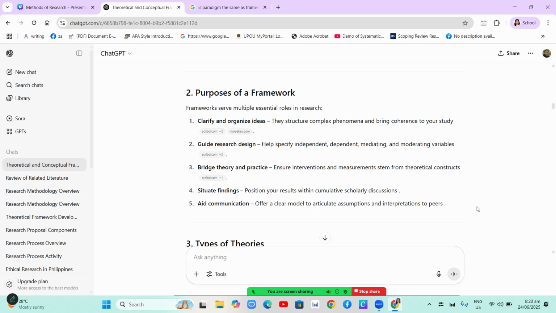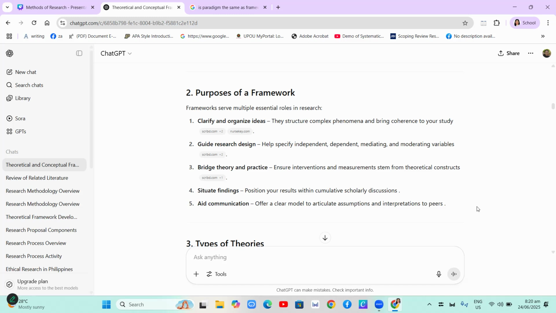But sometimes you have a study where the format of the paper does not include a framework. The format is IMRAD, which means introduction, methods, results, and discussions. The IMRAD does not include the framework. It only includes the introduction, the methods, the results, and the discussions.